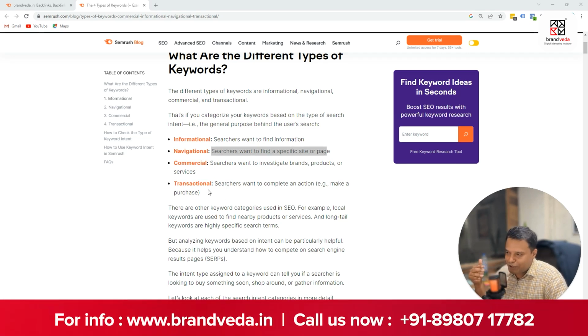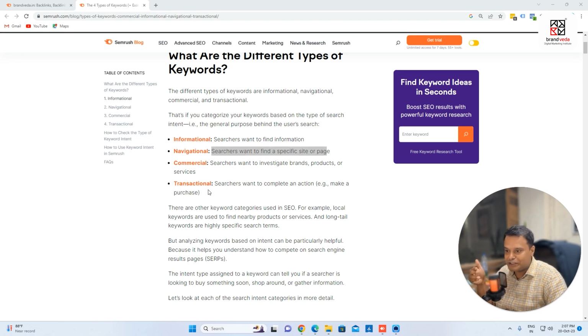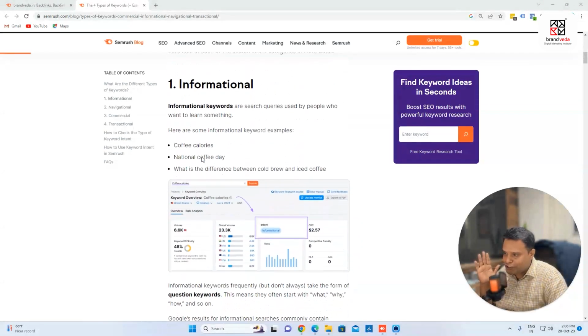Transactional is, this is again very important, and all keywords are important. Transactional is when someone is going to make some transaction. Let's say, for example, someone is searching for digital marketing course price, or a brand with the course fees, for example. Transactional: iPhone price, iPhone discounts, buy, discount, offer. These words show that someone is going to make some transaction, right? So informational, navigational, commercial, and transactional. These are the 4.